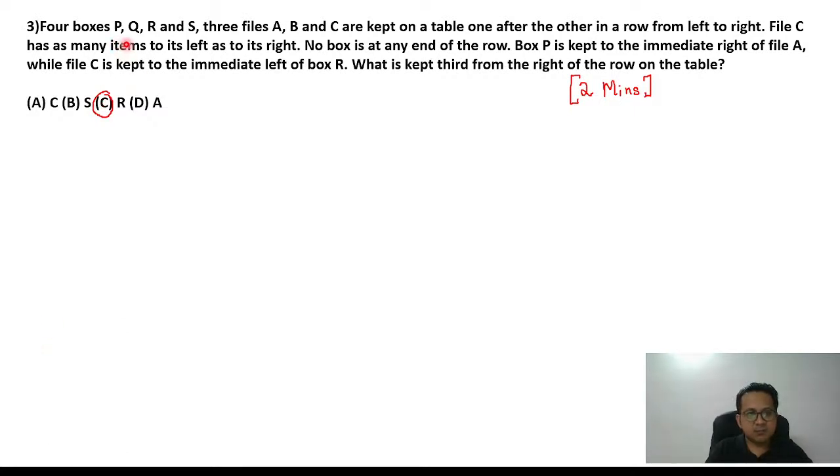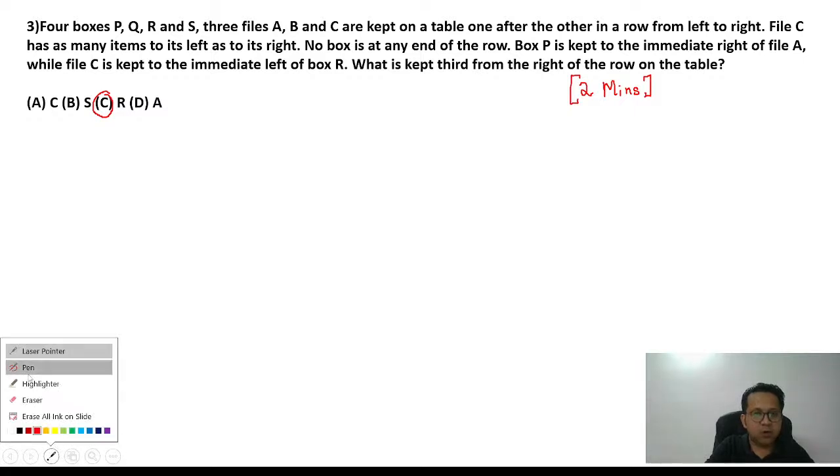4 boxes PQRS and 3 files ABC are kept on a table one after the other in a row from left to right. Okay, total there are 7 items kept in a row left to right.